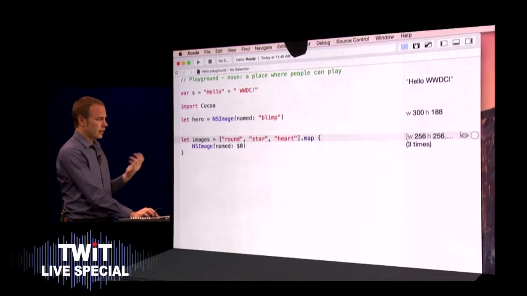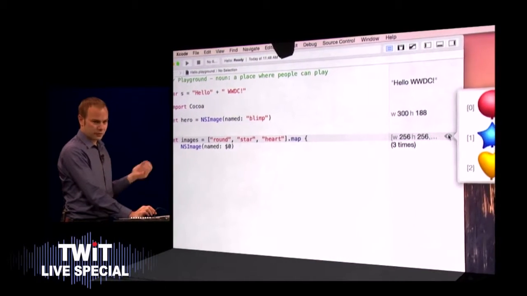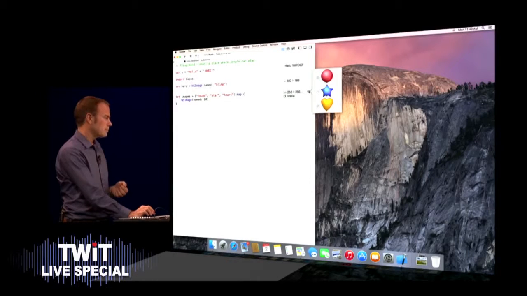Closures and map allow me to load an entire list of images, all with a simple line of code. This is very powerful stuff.